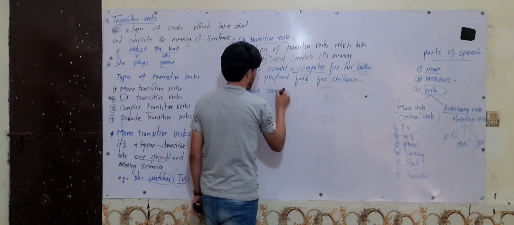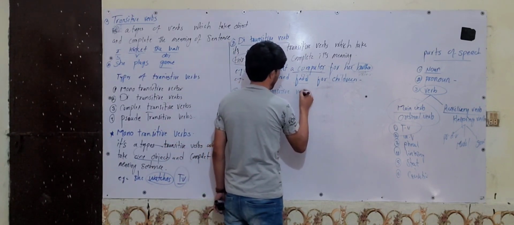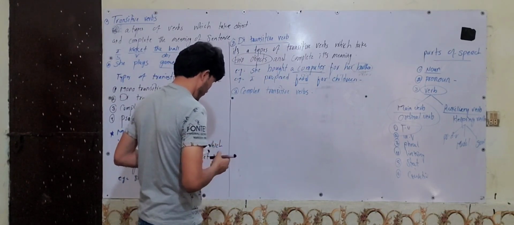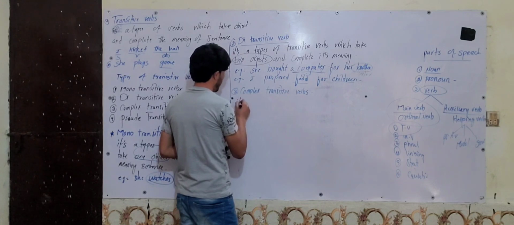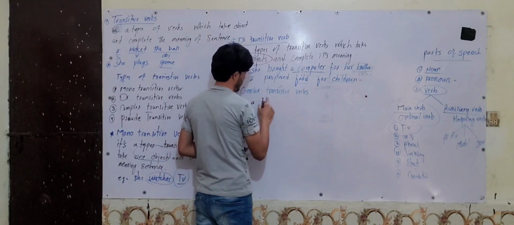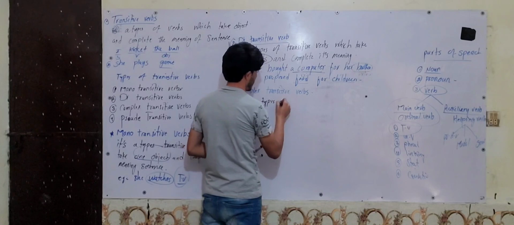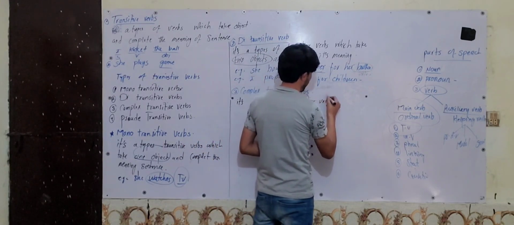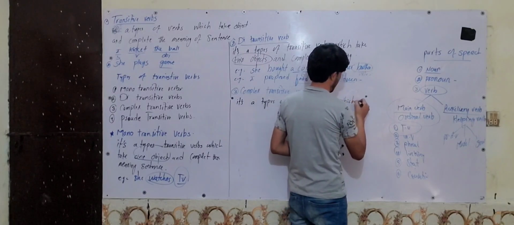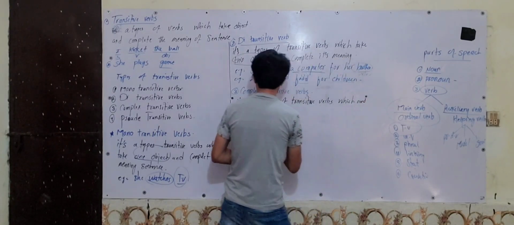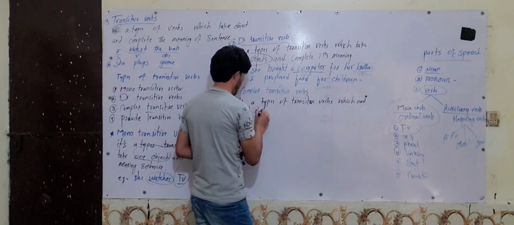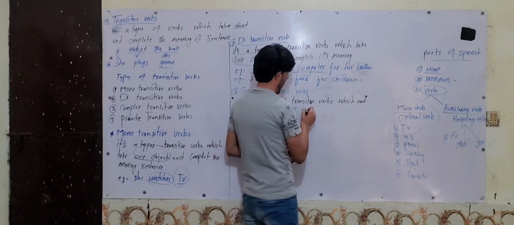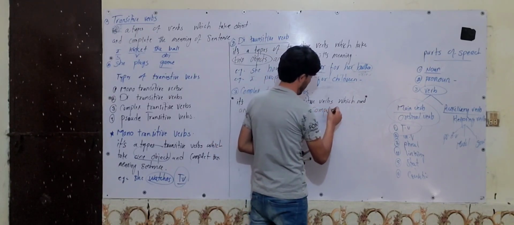Complex transitive verbs are those, it's a type of transitive verbs which need an object as well and a complement.